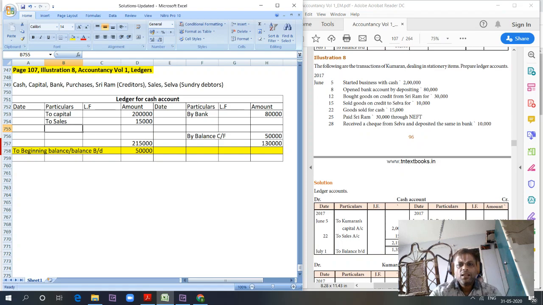Let's prepare the first entry. So this is the cash book. The total of debit balance is 2,15,000. Total of credit balance is 80,000. So the difference between debit and credit is equal to 2,15,000 minus 80,000.